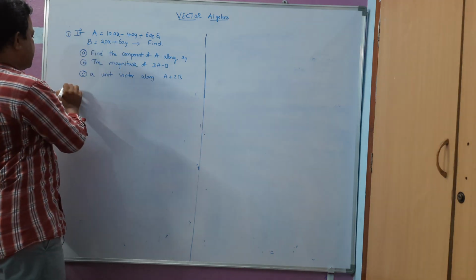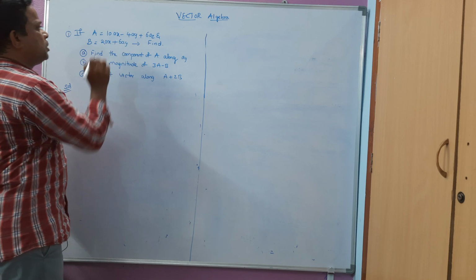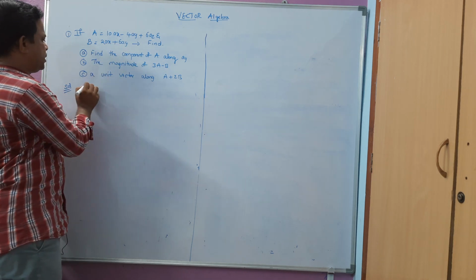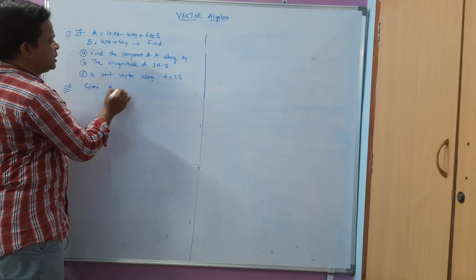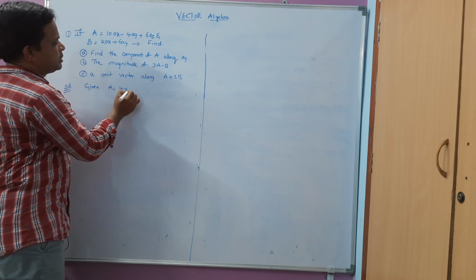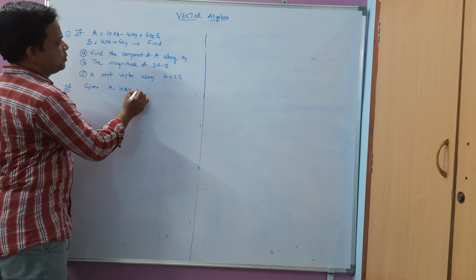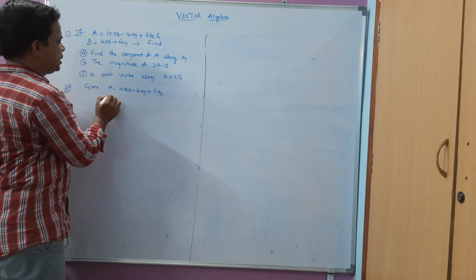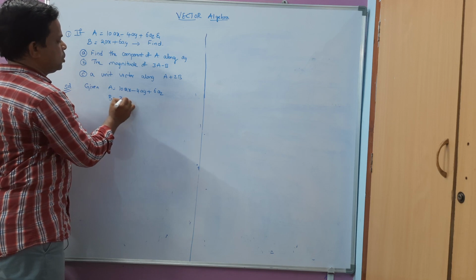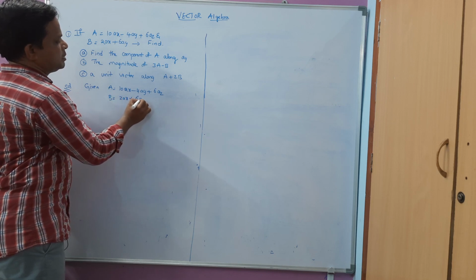Let me write the given data here. All of you please write the given data every time, it will be helpful for us. A is given as 10ax minus 4ay plus 6az, and B he has given us 2ax plus ay.